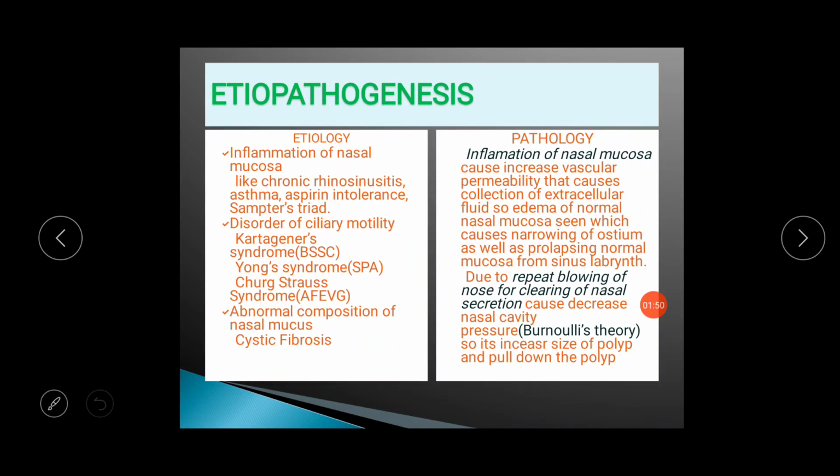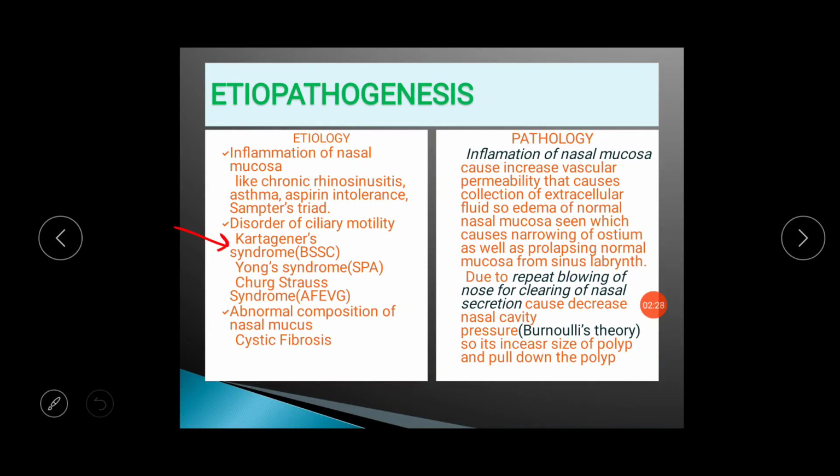Etiopathogenesis for development of nasal polyp. Due to repeated inflammation of nasal mucosa due to diseases like chronic rhinosinusitis, asthma, patients with aspirin intolerance and with Samter's triad, there will be increase in inflammation of nasal cavity mucosa associated with allergy. This type of patient will develop edema, leading to cases of nasal polyp. Disorders of ciliary motility are also associated with this type of nasal polyposis.